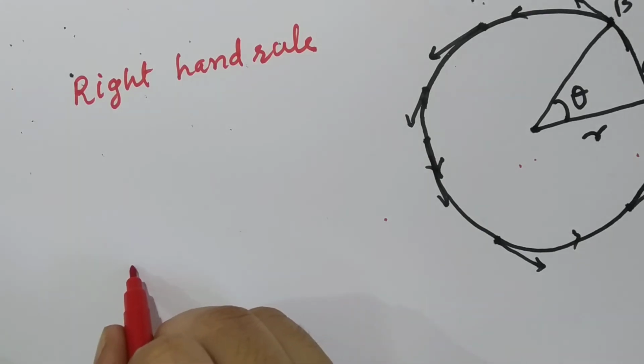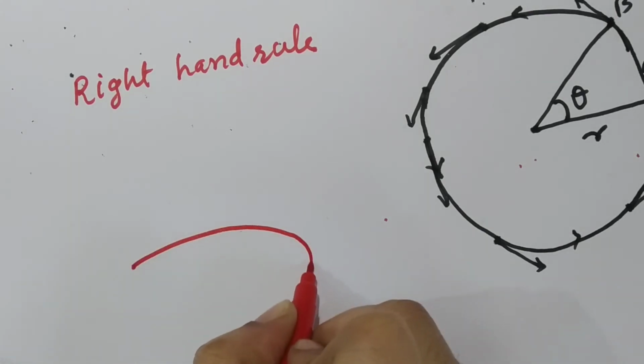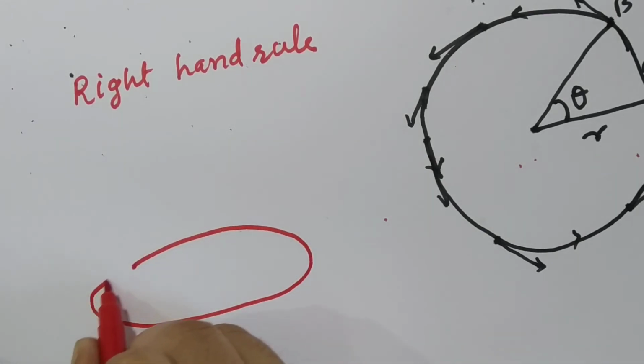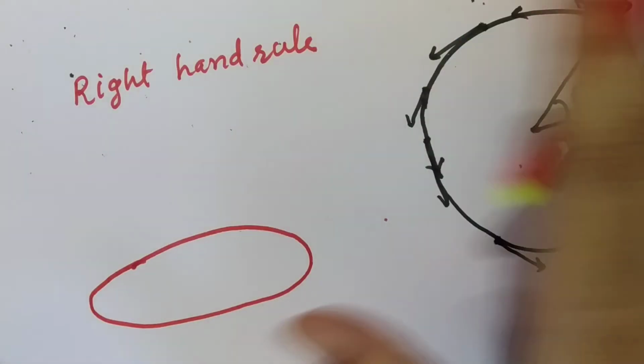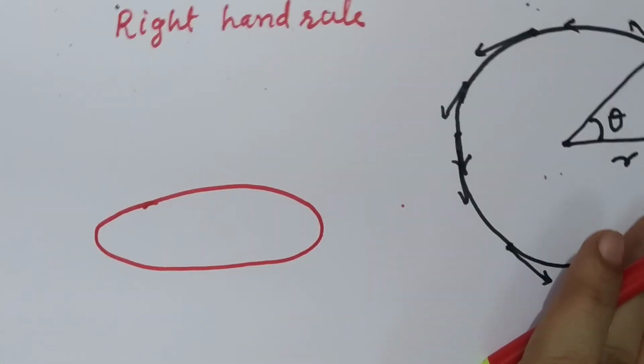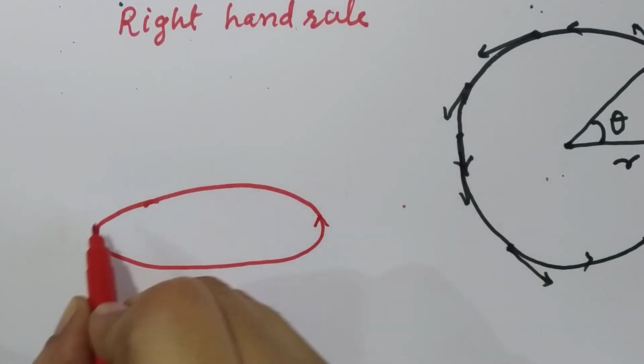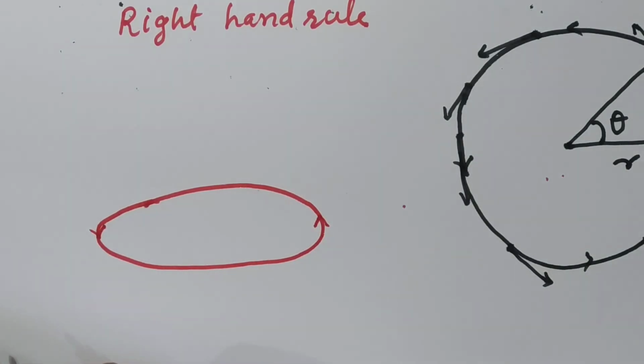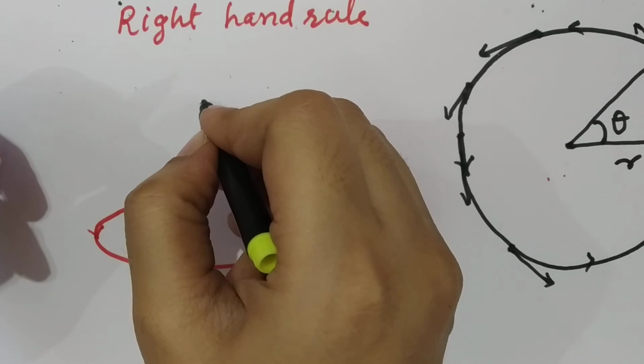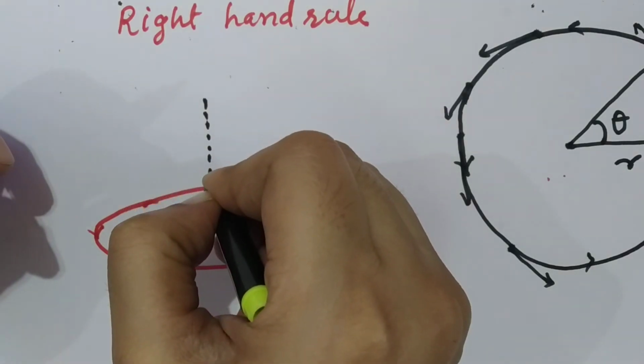Let us draw the direction of angular displacement. Suppose this is a circle, drawn in a horizontal plane. The particle is performing anti-clockwise circular motion. Now this is the axis of the circle.